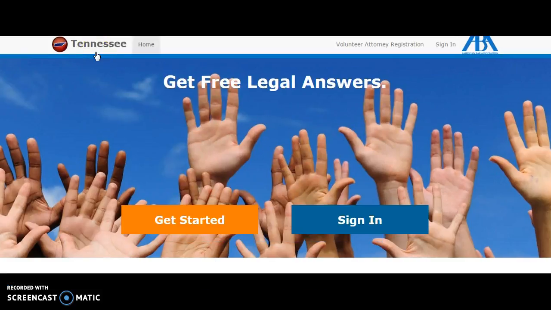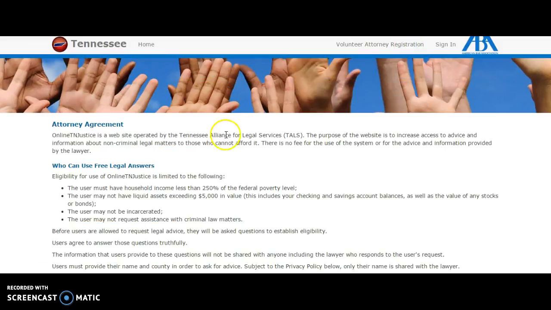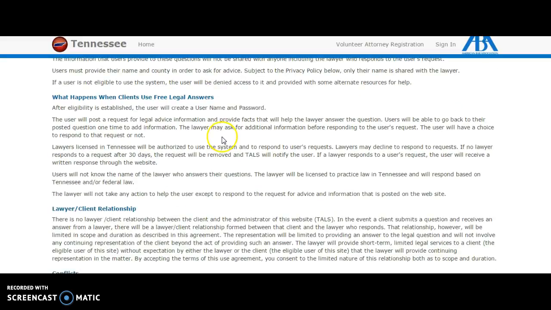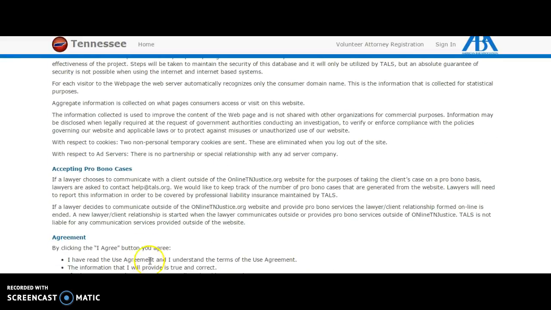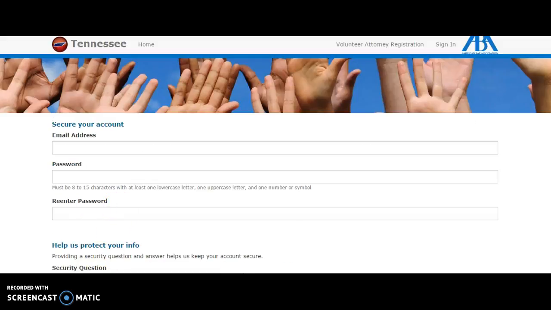Once you're on a state's homepage, you can click Volunteer Attorney Registration in order to become a volunteer with the site. You'll be taken to an attorney agreement that you can read to make sure you agree with what will happen with the site. Once you click I agree, you'll be taken to the page where you can secure your account. To secure your account, you'll put in an email address, which will become your username. So every time you sign in, you'll use that same email address.